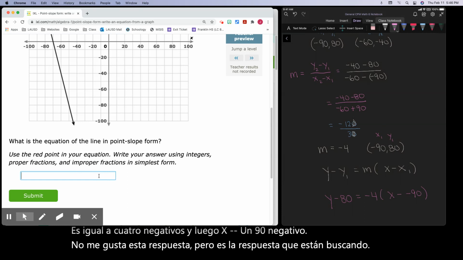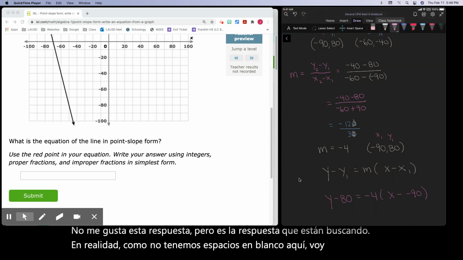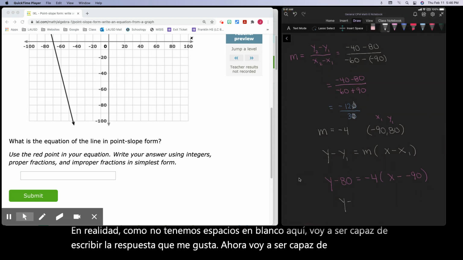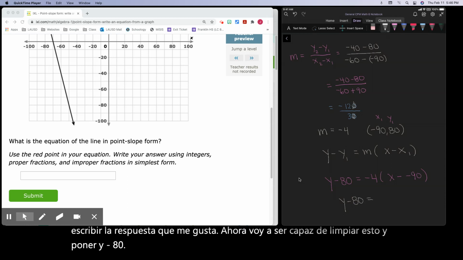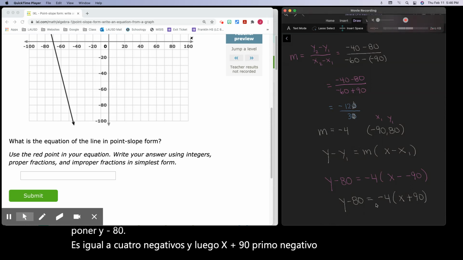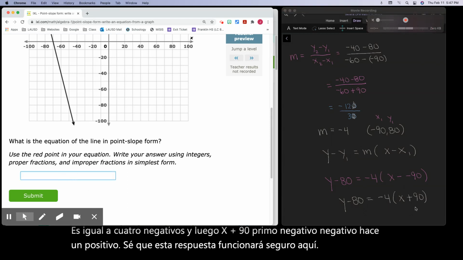Actually, because we don't have blanks here, I'm going to be able to write the answer I like now. I'm going to be able to clean this up and put y minus 80 equals negative 4, and then x plus 90, because a negative negative makes a positive. I know this answer will work for sure in here because a negative negative.